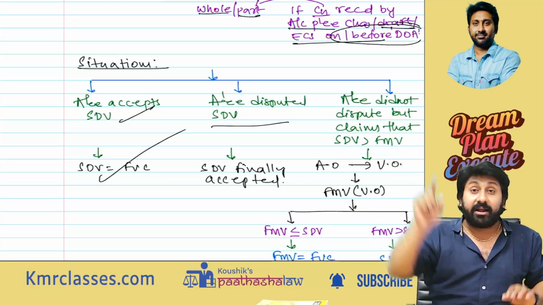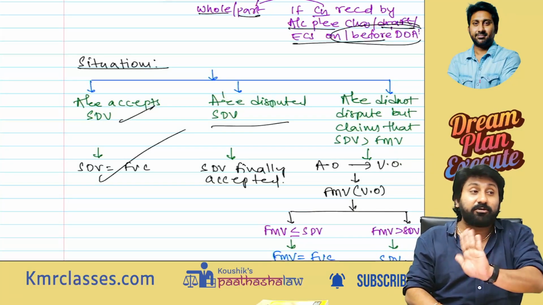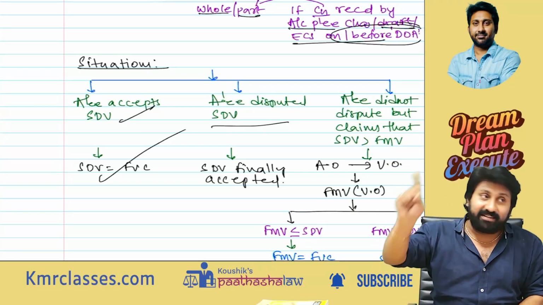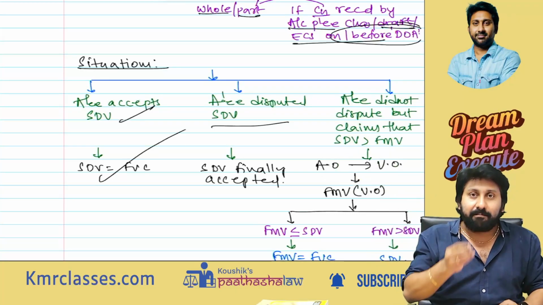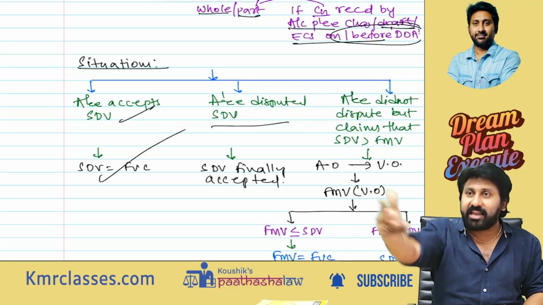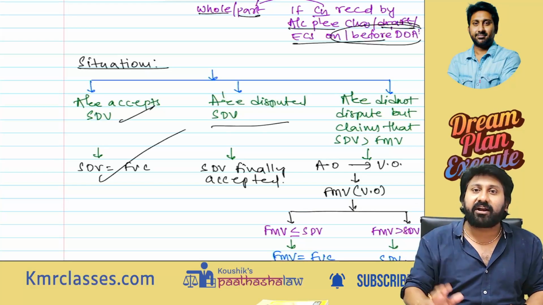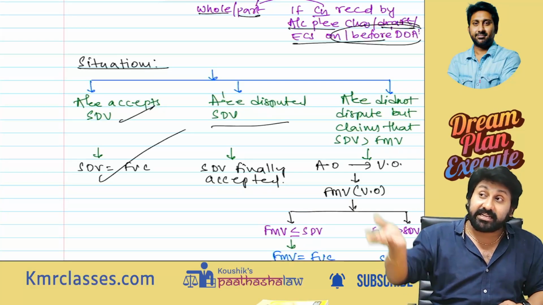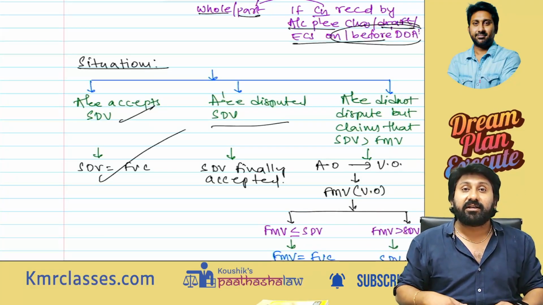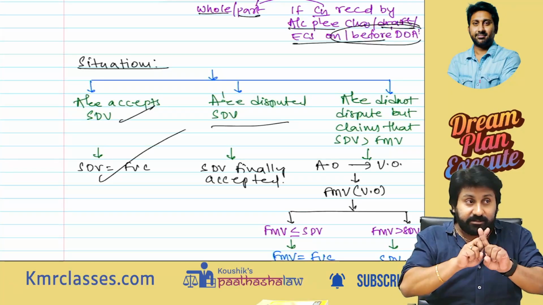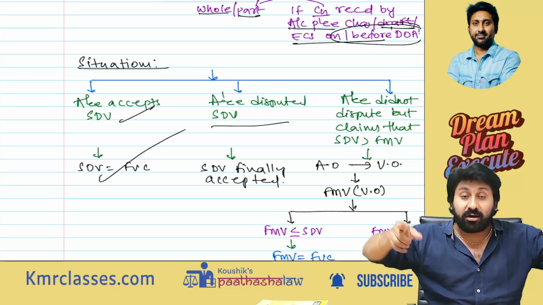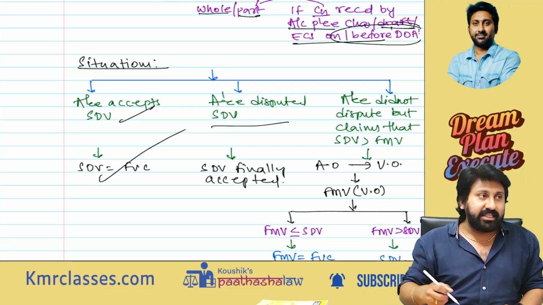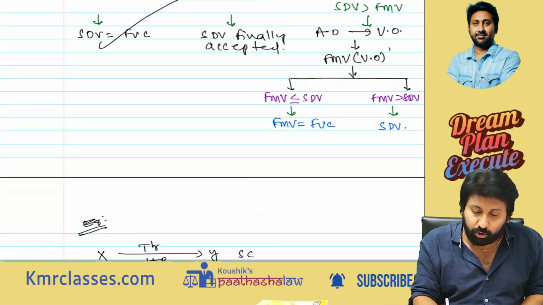Next, very important. The assessee did not dispute the value of SDV. The SDV is right, but it is even more than the fair market value. Sir, if you ask anyone, everyone is selling at 100 or less than 100. By mistake, SDV is more than 100. So I am not disputing anyone. I am saying that SDV is way beyond the market value itself. In that case, the matter will go to the valuation officer.